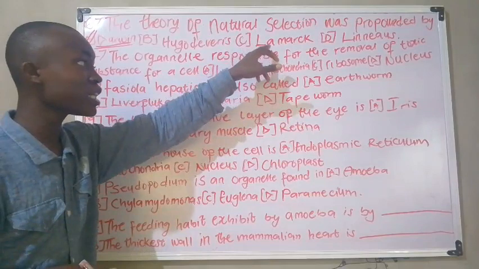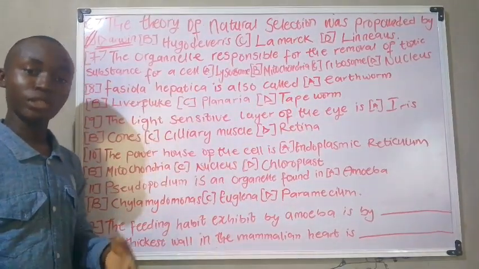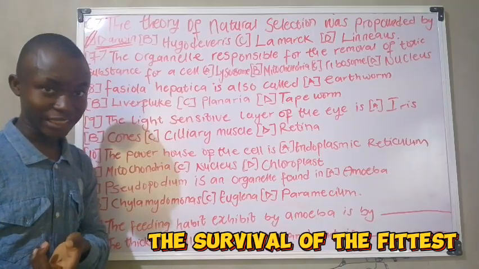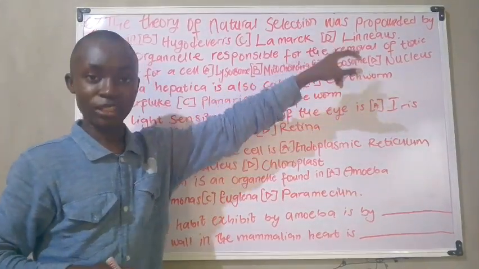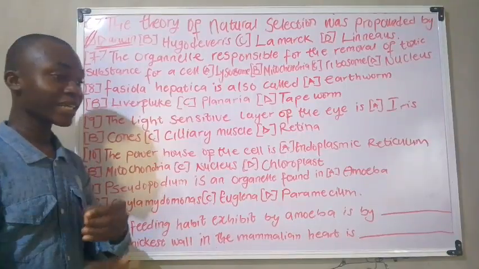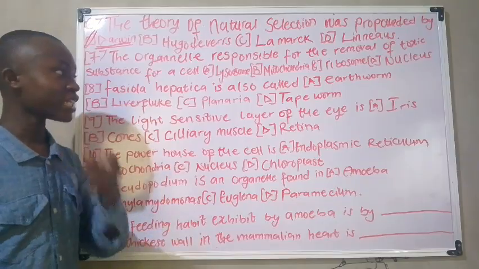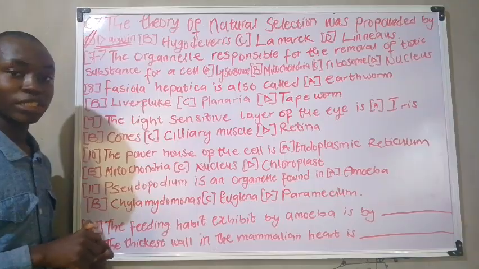Now for option C, Lamarck is the one that propounded the theory of the survival of the fittest. That should be noted. Now for option D, Linnaeus is the one that propounded the theory of the classification of living organisms. That should be noted. Now let's move to the next practice question.